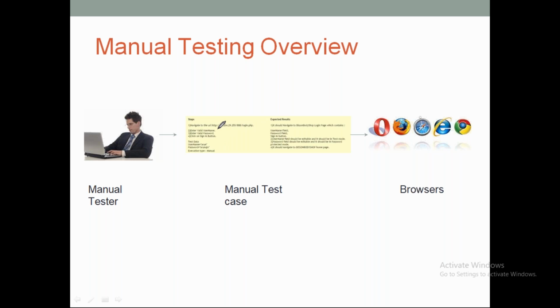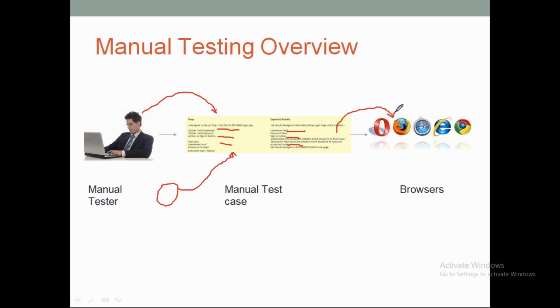Manual testers keep documenting some set of steps and some set of expected results, the way the application has to behave. Let's say this person is a senior person documenting the test cases. One more resource, a junior, can read all the test cases and perform the same actions on the application.